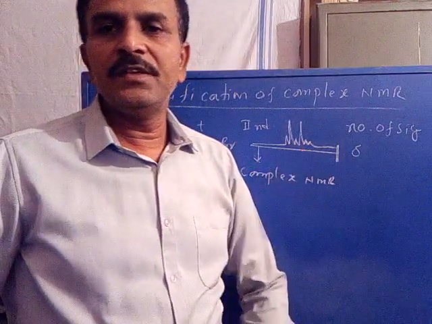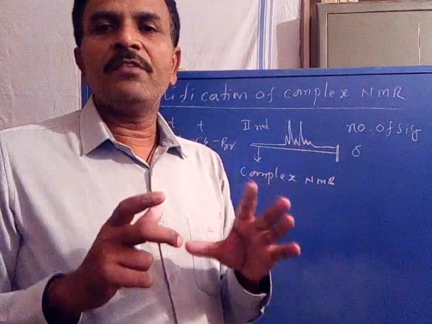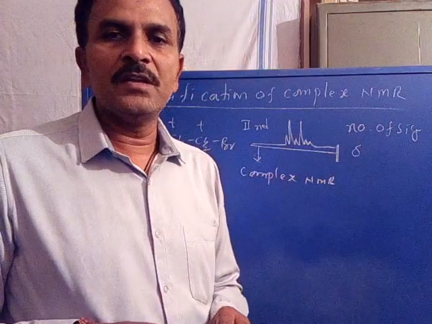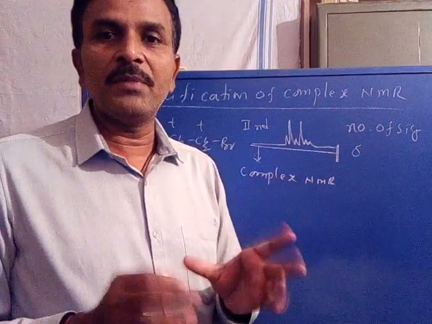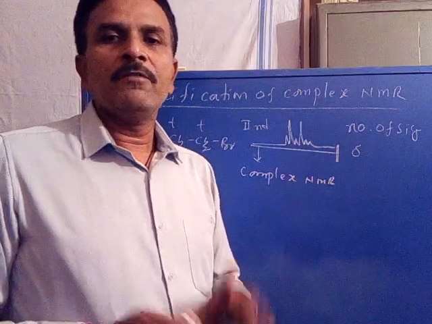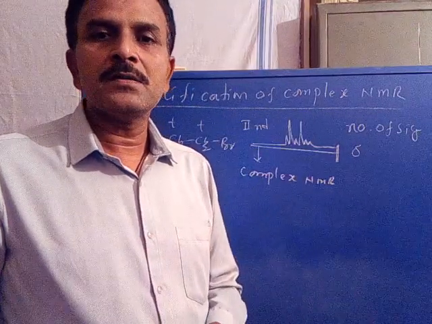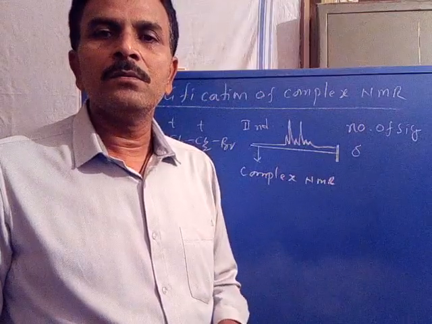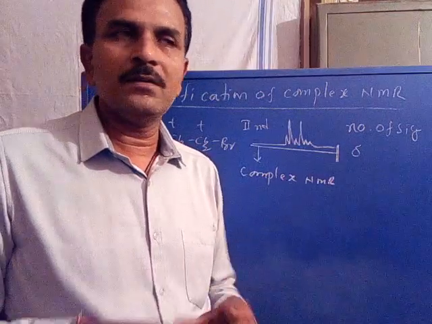value. What is J value? The frequency difference between any two lines within one multiplet signal is called J value, that is the coupling constant. When the lines are overlapped in the second order spectrum, it is not possible to get the exact J value.